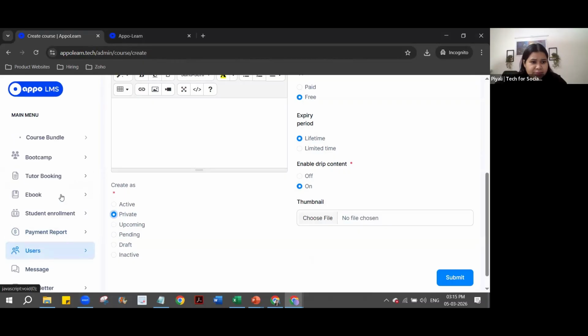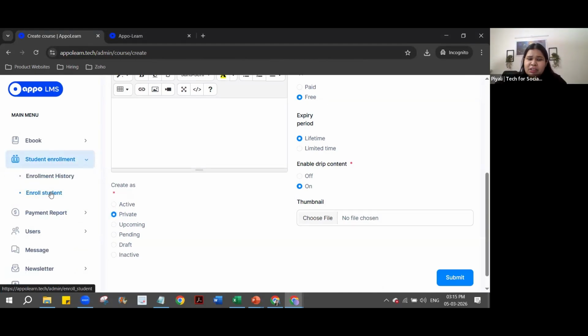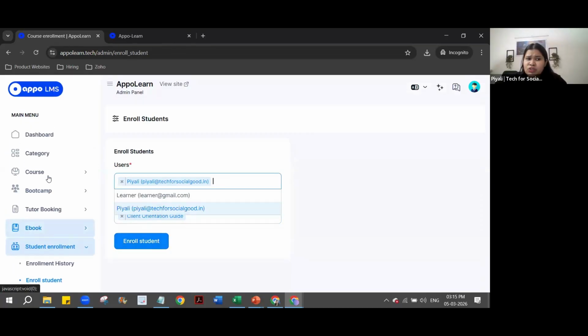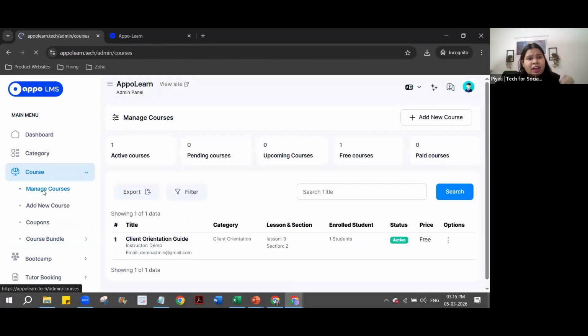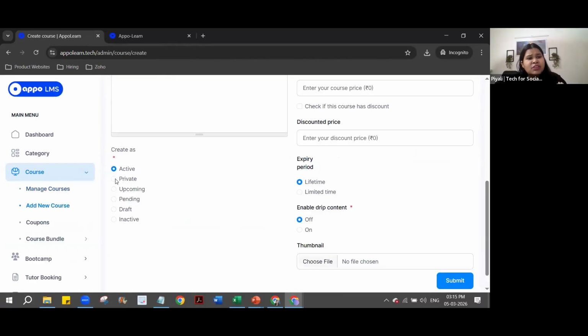Student enrollment. I'll go to enrollment, student enrollment, and enroll a student. For example, I can make a course private, and then I can say Piali is the person who has to take this. So we can set this up from the backend and I can select as many learners. So that is the use of a private course where you have a fixed number of beneficiaries and you want only them to take the courses. You will keep it private and enroll them from the backend.